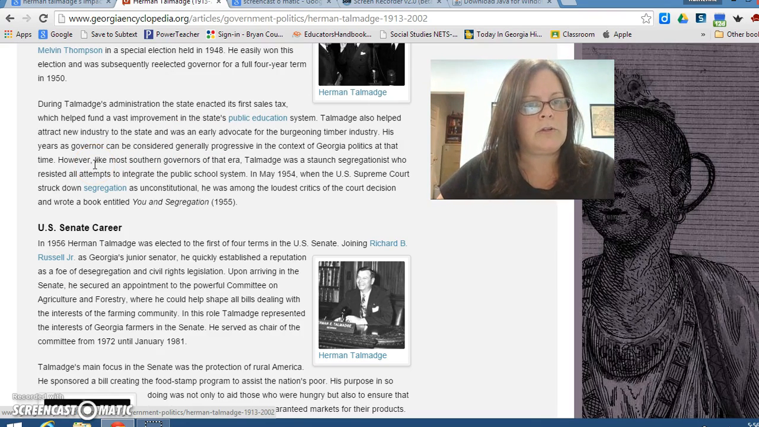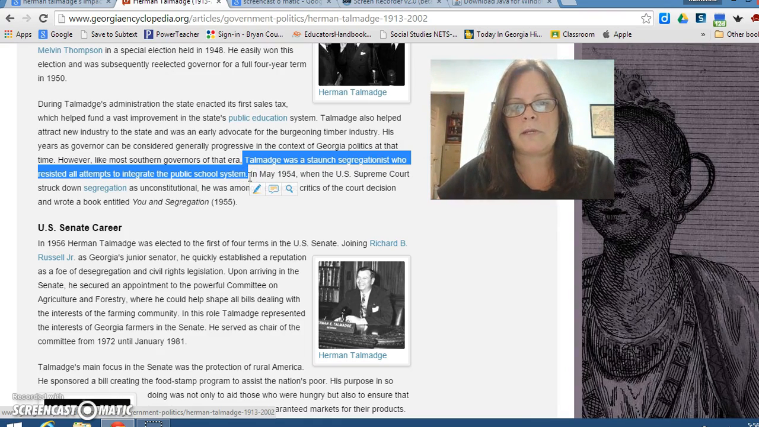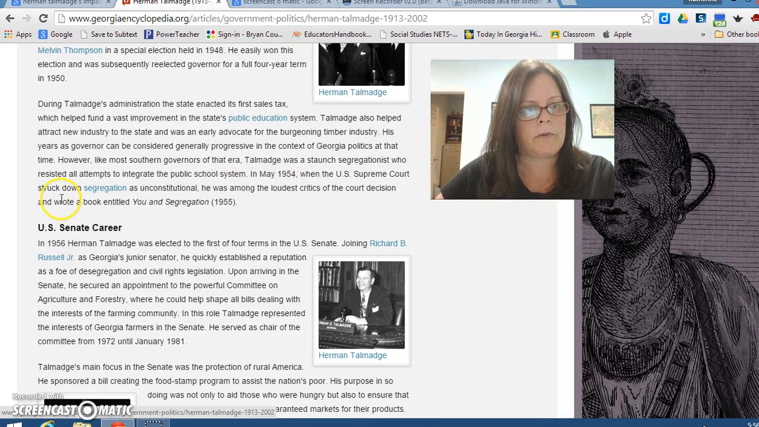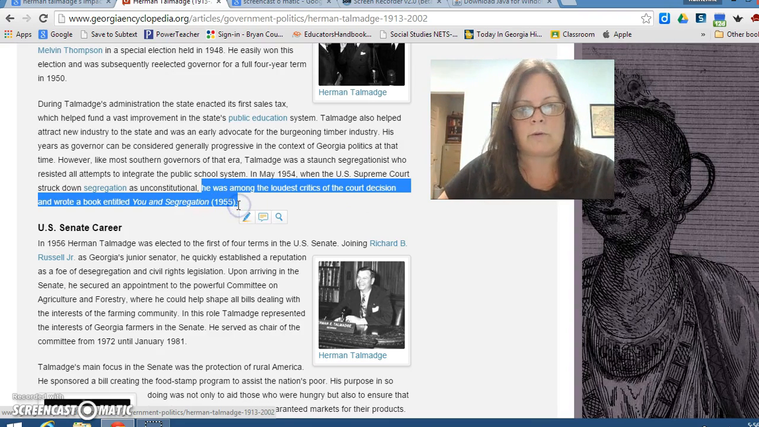But then we get to some of the issues that we talked about in class. Herman Talmadge was a segregationist, and it says it right here. Talmadge was a staunch segregationist who resisted all attempts to integrate the public school system. So that's one of these pieces of information that you're going to want to include. There's some information about the Brown versus the Board of Education, where it struck down segregation and said that it was unconstitutional. This is our other piece of information. He was among the loudest critics of the court decision and wrote a book entitled You and Segregation.